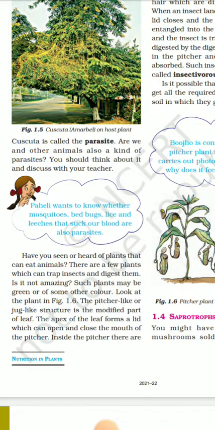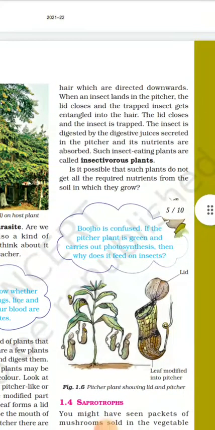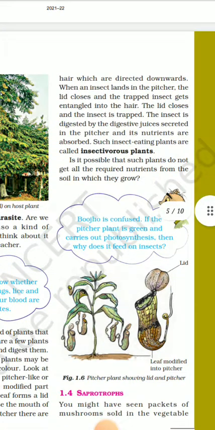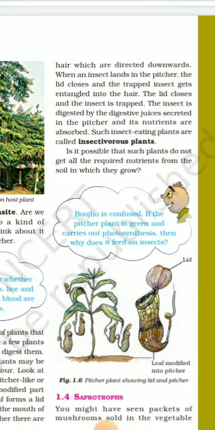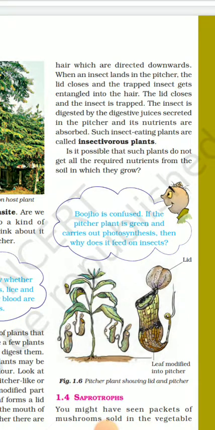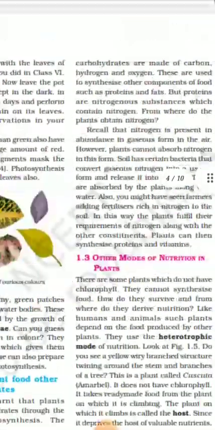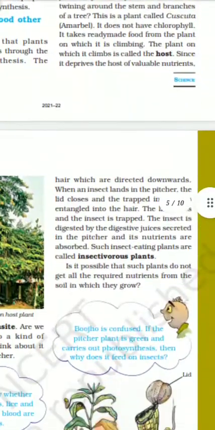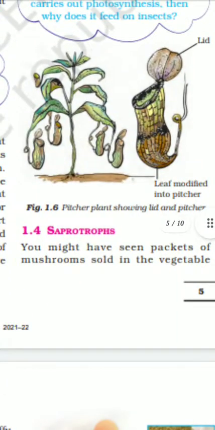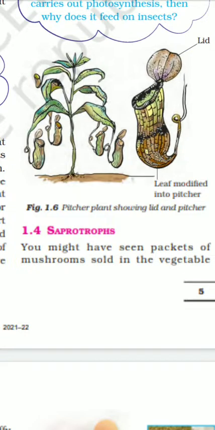Inside the pitcher, there are hairs which are directed downwards, and when an insect lands in the pitcher, the lid closes and the trapped insect gets entangled in the hair. The insect is digested by the digestive juices secreted in the pitcher, and its nutrients are absorbed. Such insect-eating plants are called insectivorous plants. Is it possible that such plants do not get all required nutrition from the soil in which they grow? So you can see the picture, the pitcher plant showing leaf modified into pitcher.